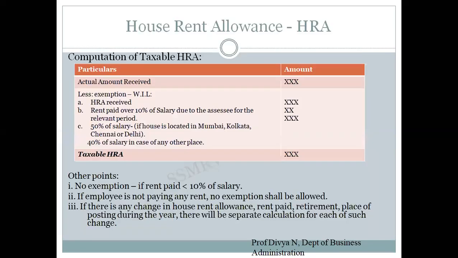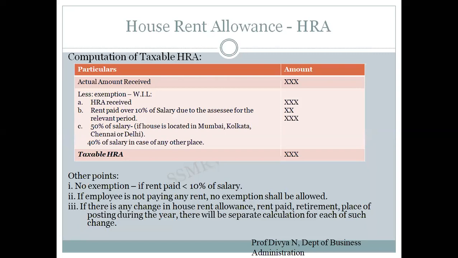So we'll start with house rent allowance. What is this house rent allowance? As the name goes, house rent allowance is nothing but allowance, or money, provided by the employer to meet the house rent expenses of their employees. So how will you calculate taxable house rent allowance? The company provides some amount of house rent allowance. Is the house rent allowance provided by the company fully taxed?